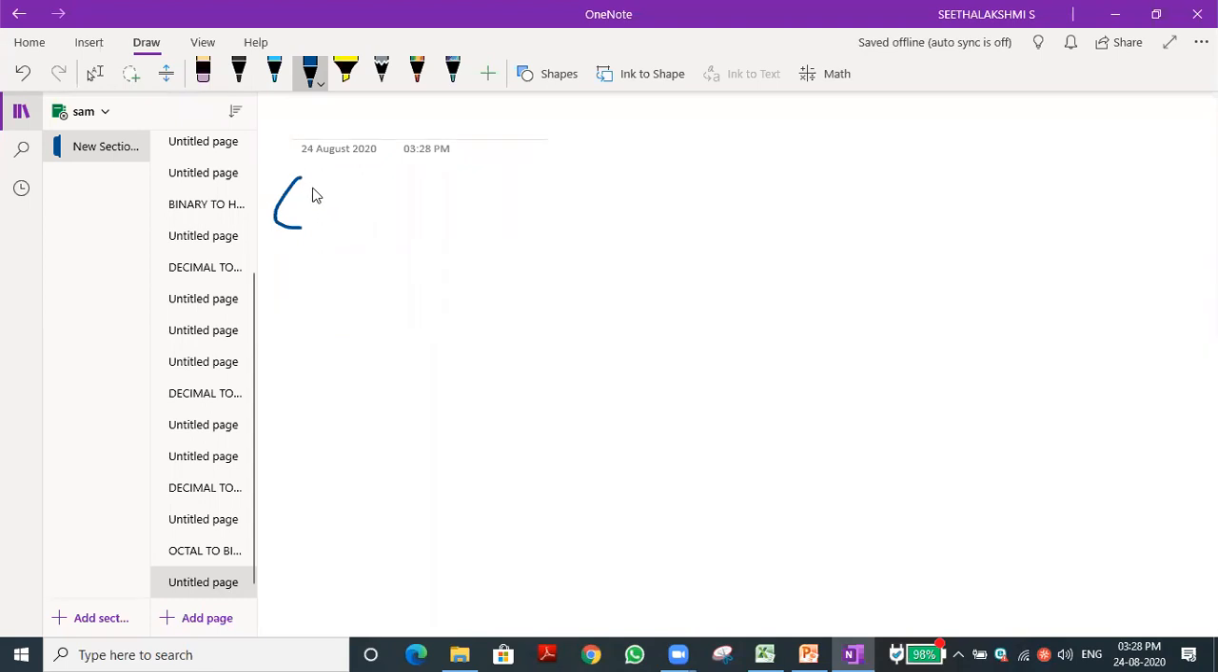Anyone, tell a decimal number? Sorry, an octal number. 756... 7. Okay, I will write 75.6. I will use it for the fractional purpose. This is the octal number we got, so we need to convert it into binary. How to do the conversion?